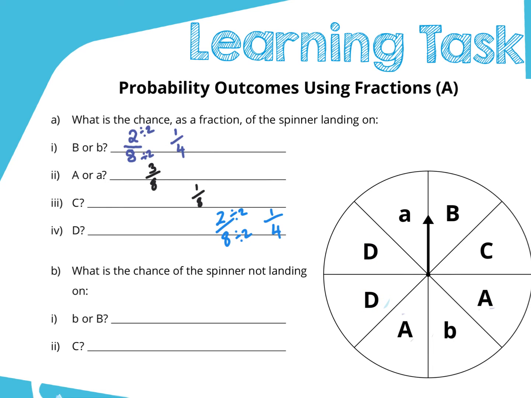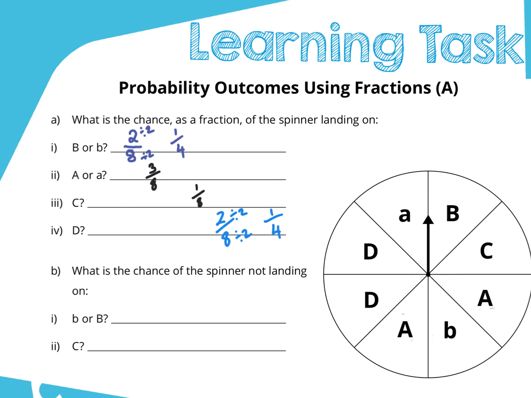All right, let's look at the last two. It says, what is the chance of the spinner not landing on a B? Well, let's look at all the ones that are not B now. So if I choose, highlight is not working. There we go. Working better now.